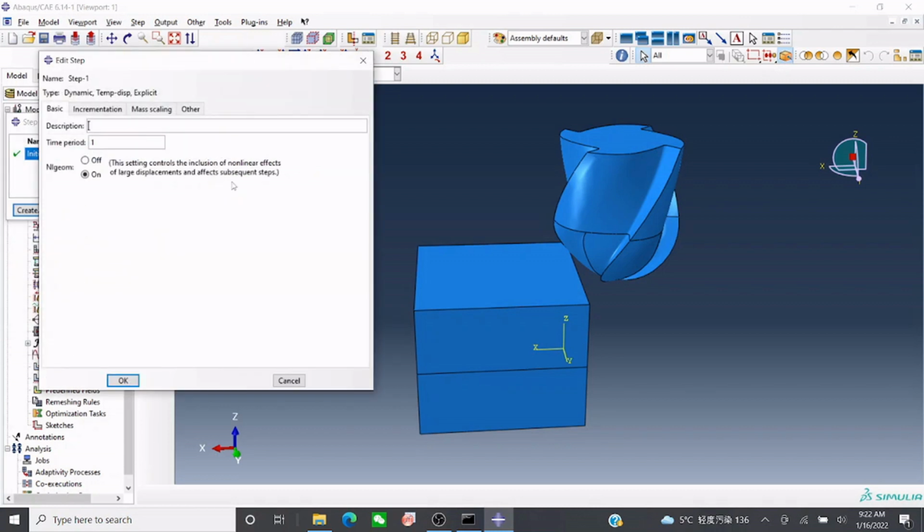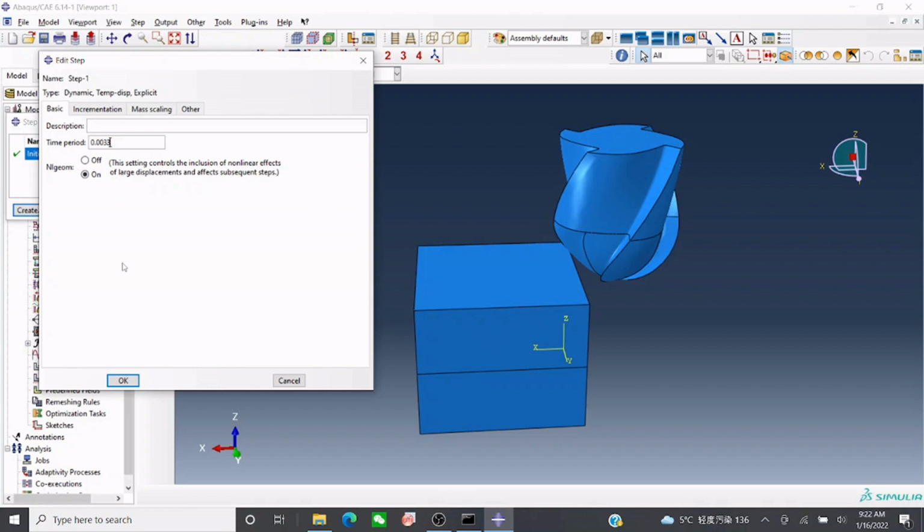So you need to give a time period, what time period this tool will take to reach up to here. In my case it has 4 blades, and I'm going to rotate it at 3000 rpm. So it will actually take 0.0033 seconds for the tool to reach up to here.